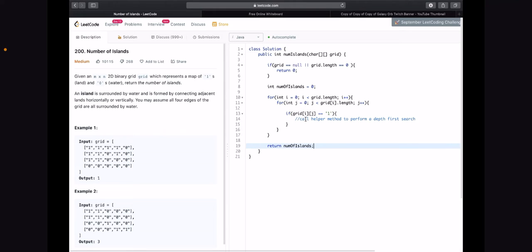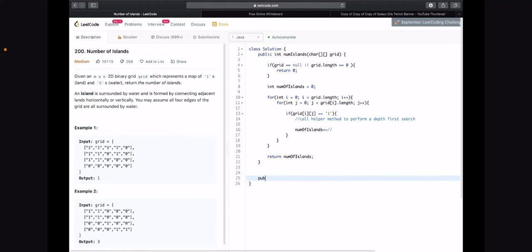Alright, and then here, like I said, if grid[i][j] equals 1, then we're gonna have to increment the value of numOfIslands by some number, and that number will be determined by the islands that we find in our depth first search. So numOfIslands plus equals some helper method here. So now I'm going to write that helper method.